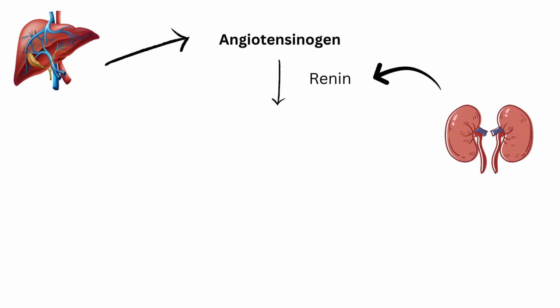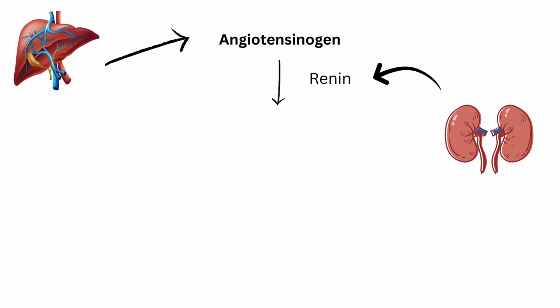So firstly, the liver produces a peptide endocrine hormone called angiotensinogen, which circulates in the plasma. Now, angiotensinogen just floats around doing not a lot. It's a precursor, so it needs to be cleaved or activated. This is done by the enzyme renin, which is released by the kidneys. The kidneys release this because the juxtaglomerular cells have sensed a decrease in renal perfusion, so they need that blood pressure to increase to sort this out.